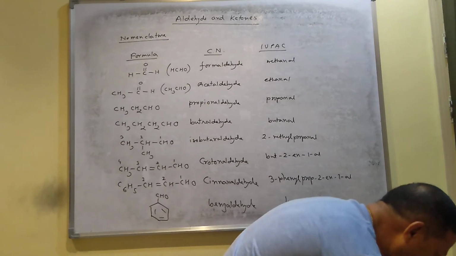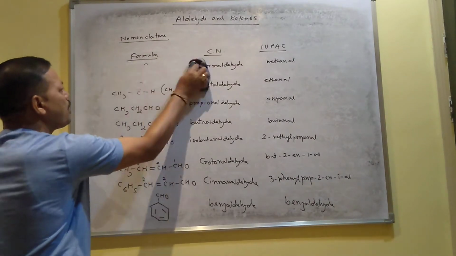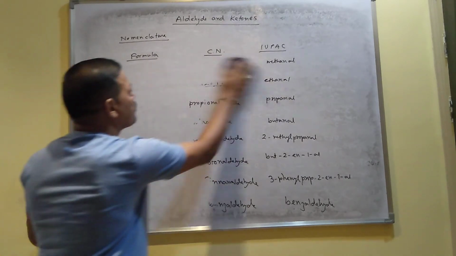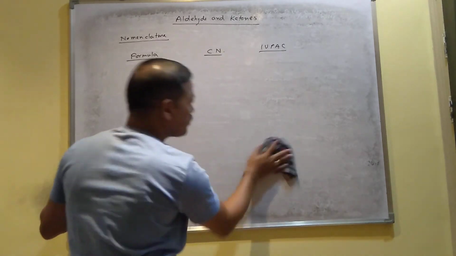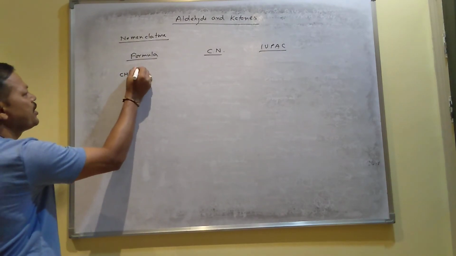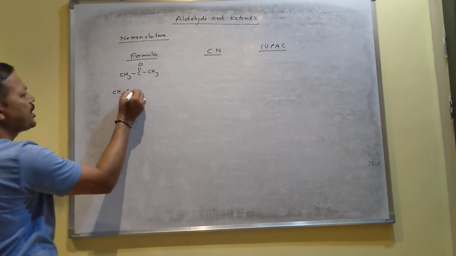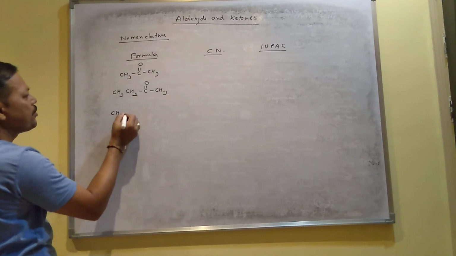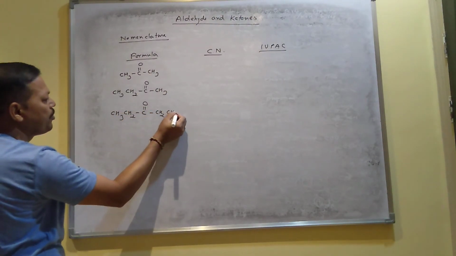Now we will move to ketones. How to write the name of a ketone. So I will take some examples. First I will write some formulas. CH3COCH3. A minimum of 3 carbons should be present in a ketone because the carbonyl group contains carbon on both sides. So these are some examples of ketones.